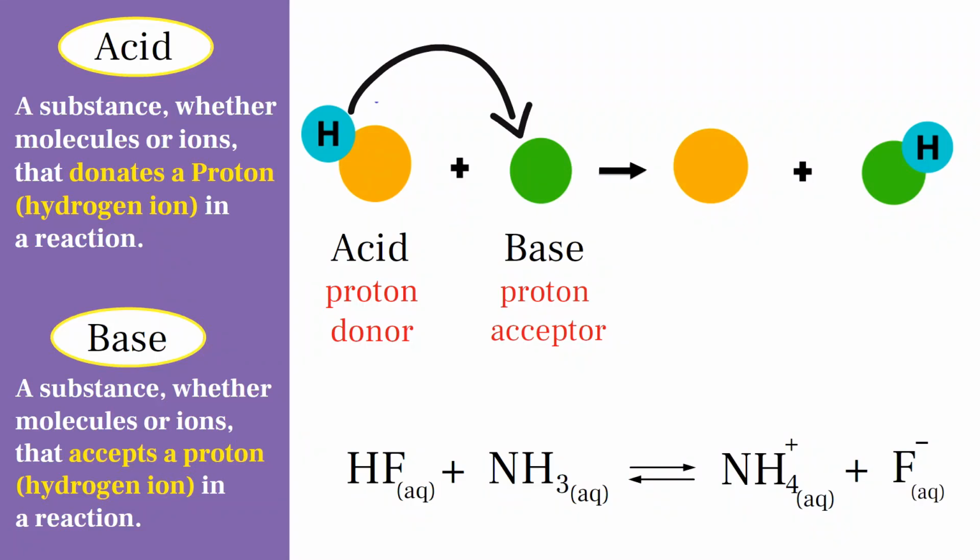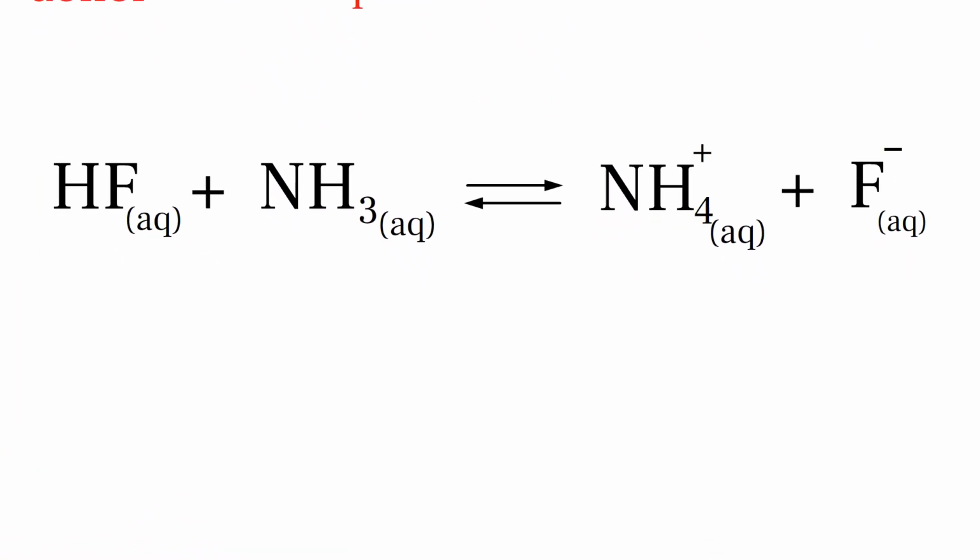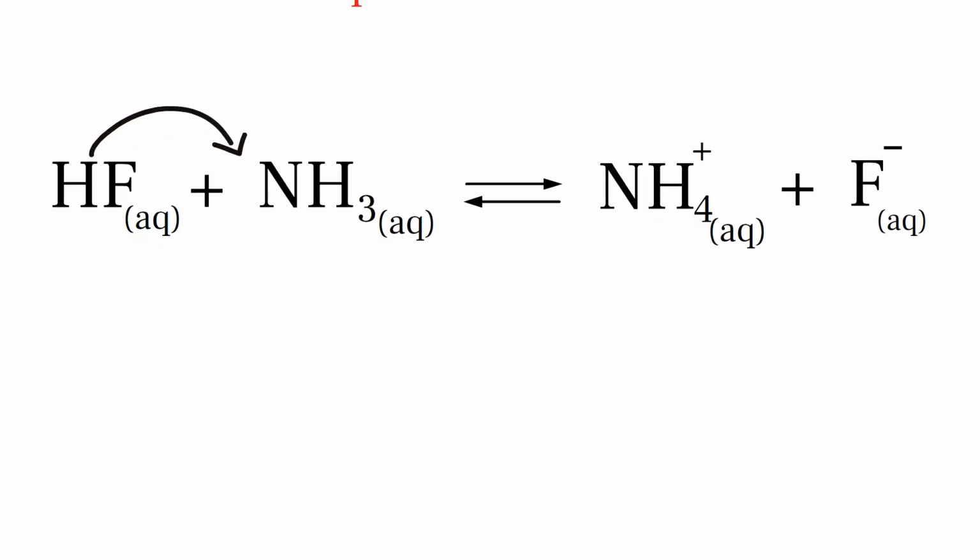Therefore, HF is considered an acid because it's a proton donor, while the ammonia molecule is considered a base because it's the acceptor of this proton.